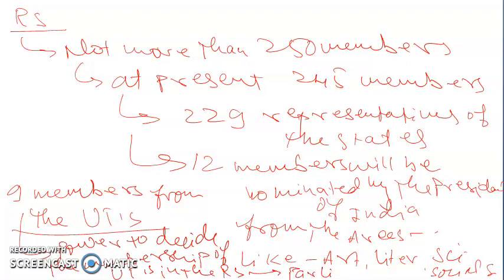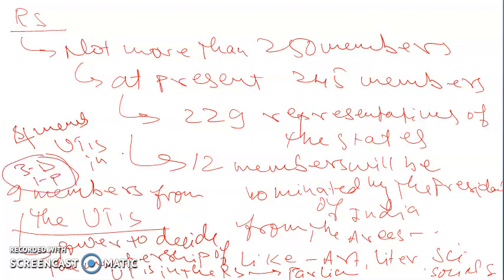Parliament has decided the number, and at present there are only 4 members from UTs in the Rajya Sabha, 3 from the Union Territory of Delhi and 1 from Puducherry. So these are only 4 members at present from the Union Territories.